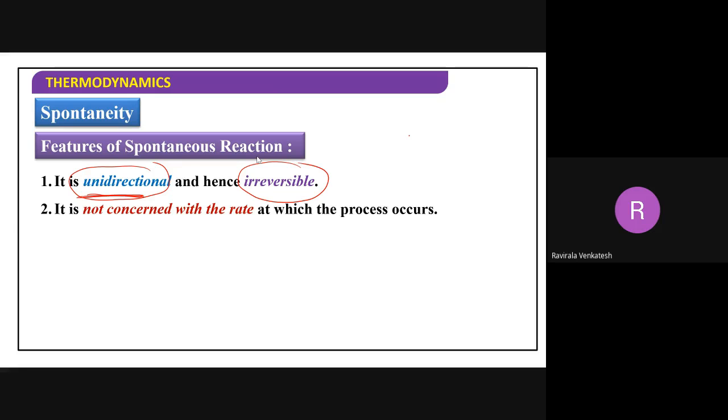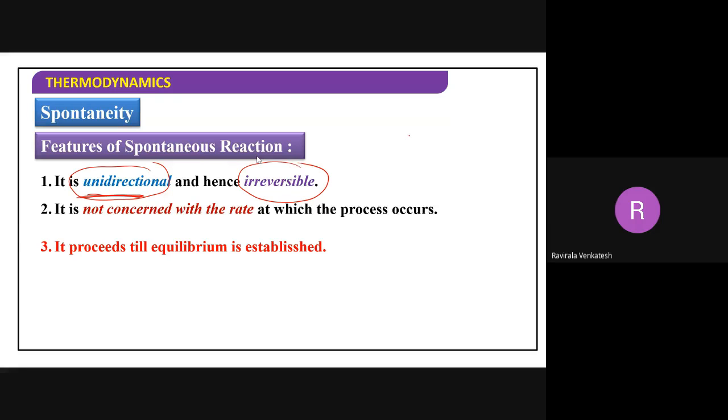It is not concerned with the rate at which the process occurs. Rate means speed. It does not depend upon the speed; based upon speed, you can't say that. Next, it proceeds till equilibrium is established.